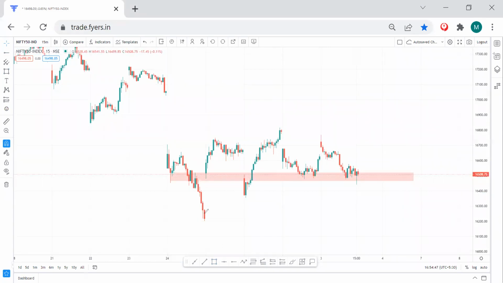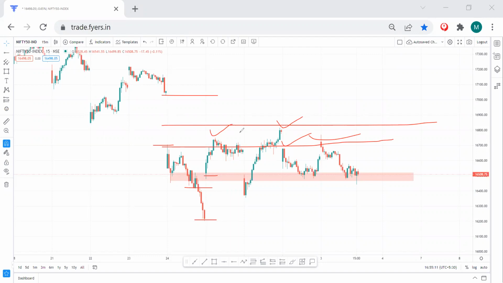If you look, one day it was taken out, and we had severe selling. From this day the gap up happened. This area is acting as a resistance somewhere because this gap was created, and this gap is still pending to be filled. The first attempt happened, nothing happened, a second, a third, it was a new gap, and a fourth. So now this area will act as a resistance, and price will face difficulty reaching this 17,000.